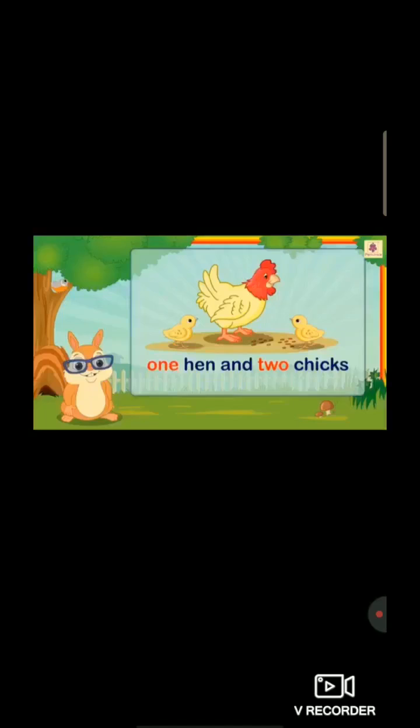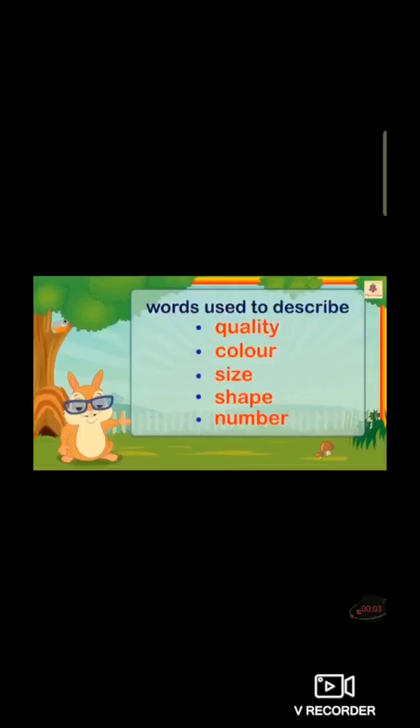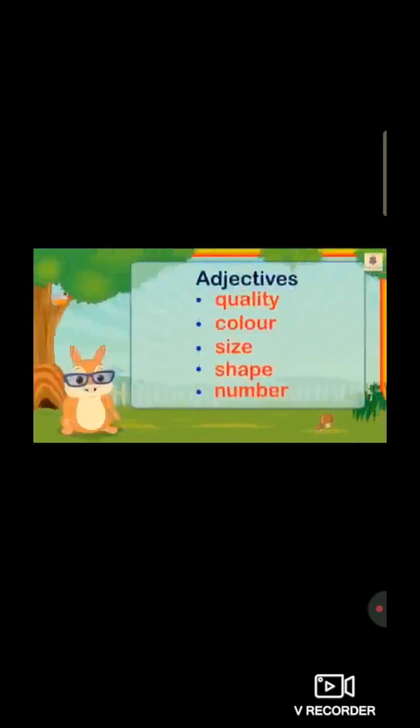So students, understood everyone? With the examples I have explained to you. Right? Words used to describe quality, color, size, shape, number are called adjectives.